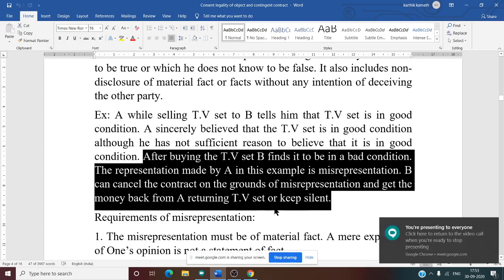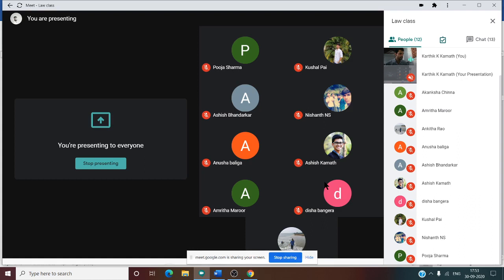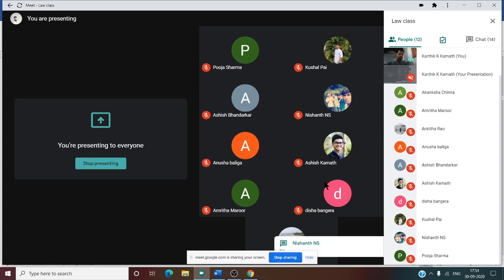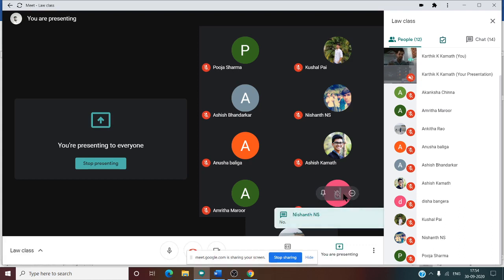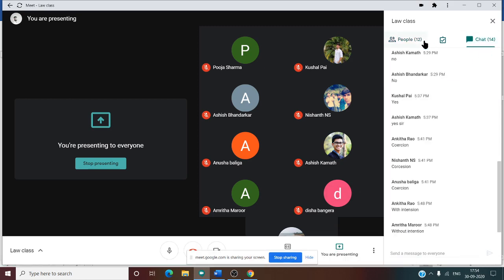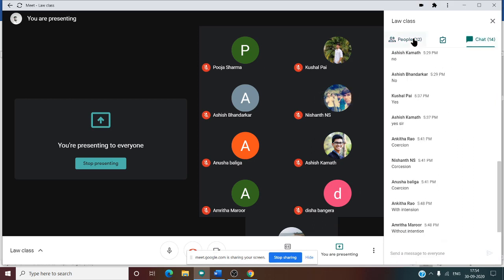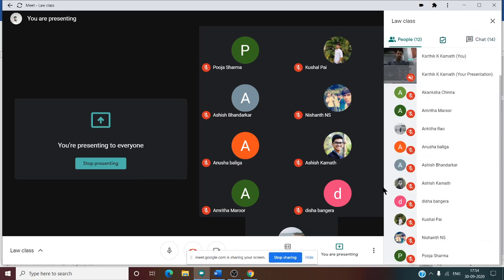So now it is very clear, I feel. Is there any doubt regarding this example? No doubt, right? It is very clear now. Nishant is saying no doubt. So what about the others? I hope there is no doubt. If there is a doubt, you can ask now.